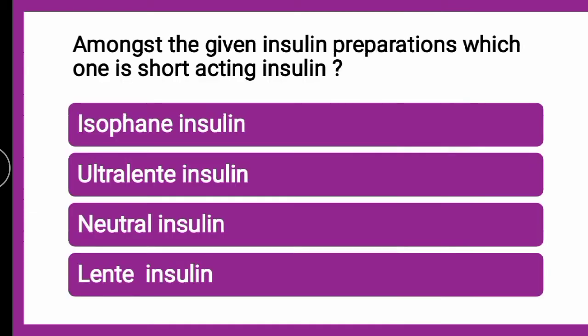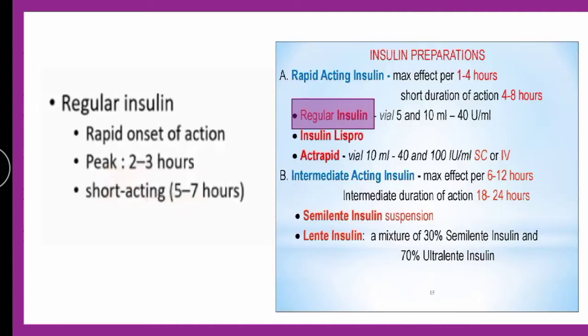Next question: among the given insulin preparations, which one is short acting insulin: isophene, ultra lente, neutral insulin or lente insulin? So till now, from the MCQs we have covered, we have seen that isophene, that is NPH, and lente are intermediate acting, and ultra lente is long acting. So the correct answer is neutral insulin, which is a short acting insulin. Regular insulin, that is nothing but neutral insulin, is a short acting insulin.